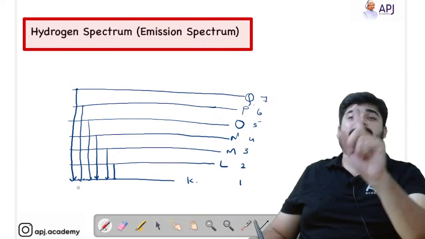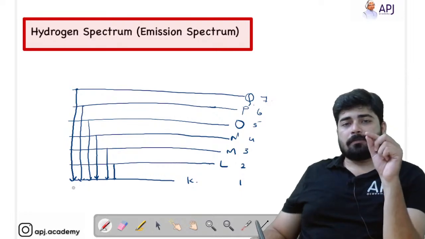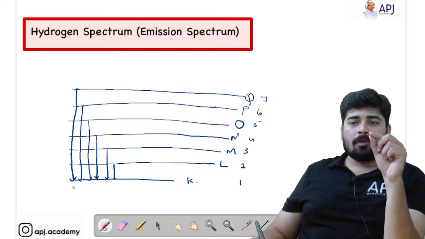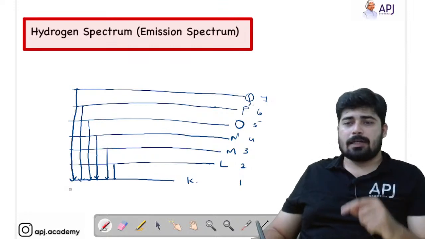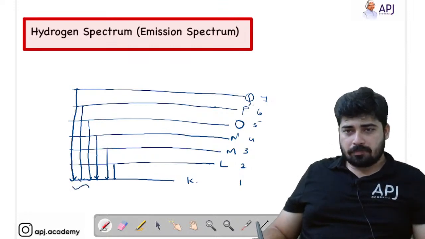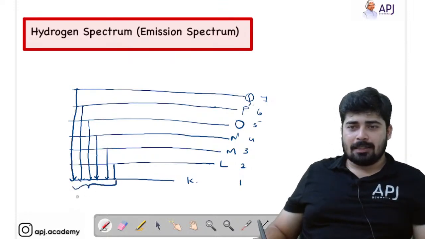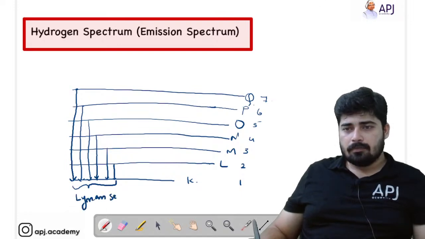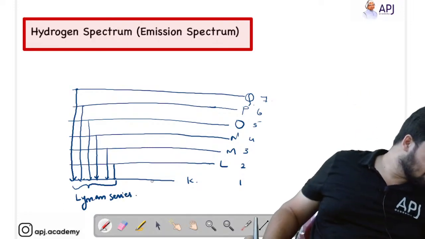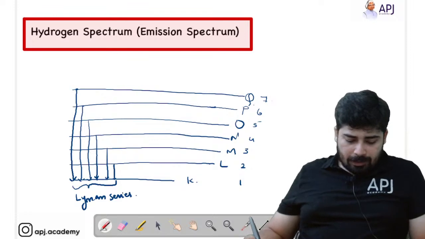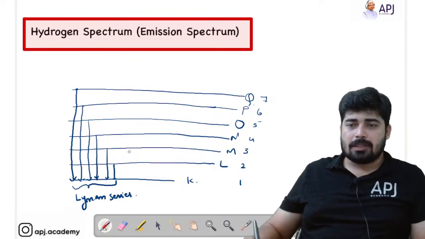So any emission spectrum which we obtain when an electron jumps from a higher energy shell to the first shell, that spectrum or that series is called the Lyman series. Lyman series. Similarly, this is the Lyman series.